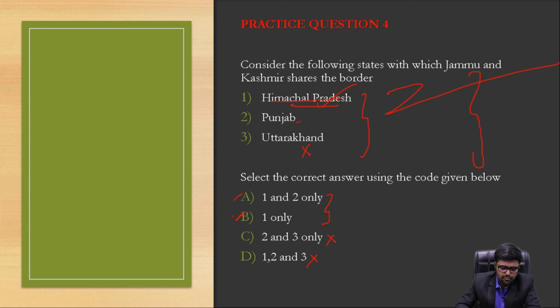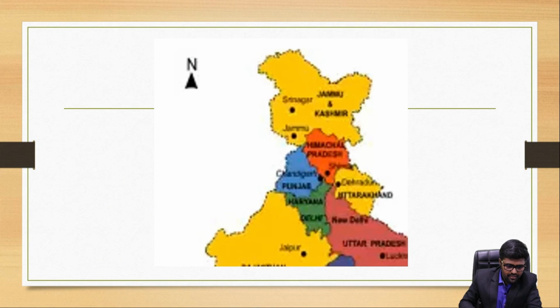Now you could have two options. And coming to Punjab, does Jammu and Kashmir share a border with Punjab? There can be a question and there can be a doubt also, but the answer is yes. There is the Pathankot district in Punjab, and it is a border area with respect to Jammu and Kashmir, and there were several river projects also going on in this area. Let's not get into it, but yes, Punjab shares a border with Jammu and Kashmir.